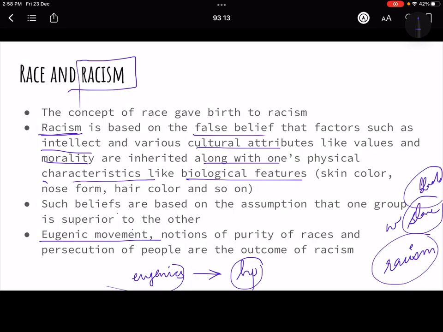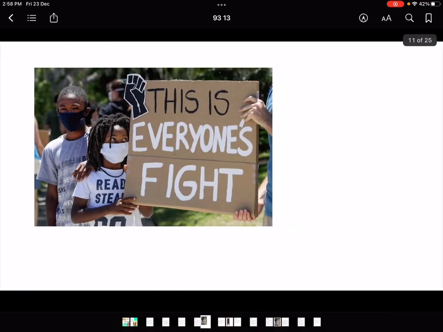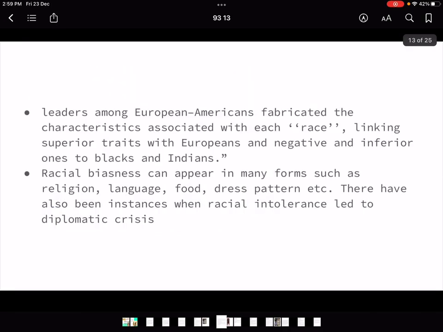So what did this do? This brought in the notion of purity of race, of who is inferior and who is superior, and this led to persecution of people in many places. We saw that in Nazi Germany, right? Hitler carried out mass persecution of Jews on this concept alone, right? So racism has caused a great loss to humanity, right?